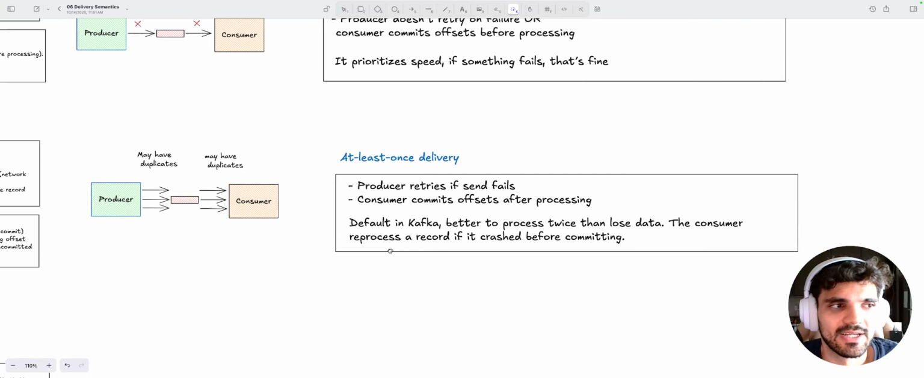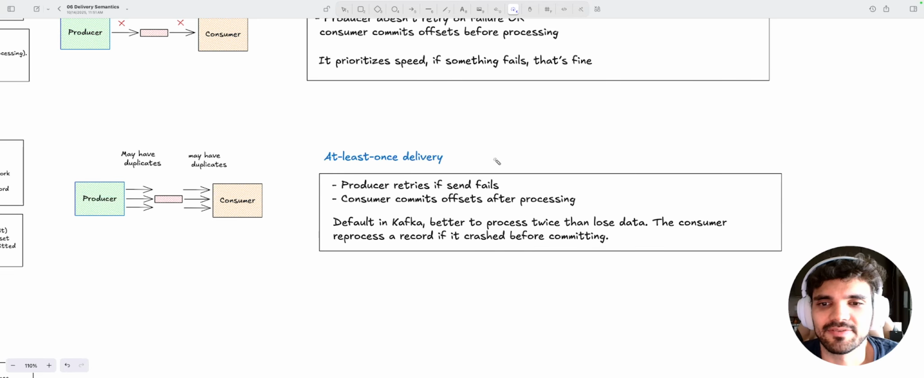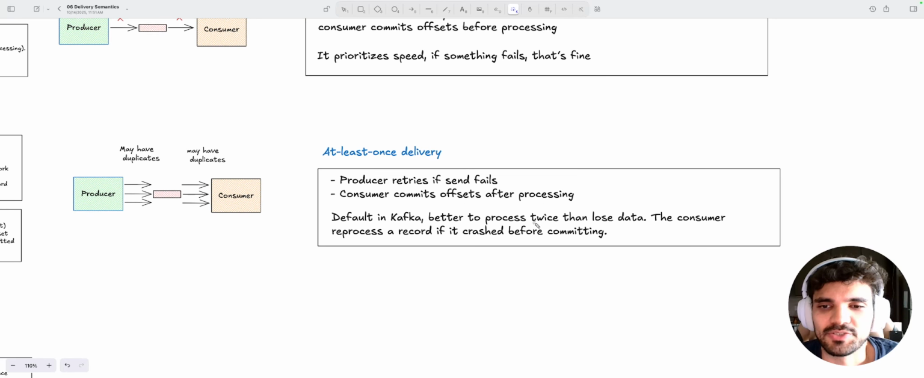Moving forward, we have at least once delivery, where the producer will retry if sending the message fails, and the consumer will commit the offset after processing the message. That's the default in Kafka. The idea is that it's better to process the information twice than lose data, and the consumer will process a record again if it crashes before committing. The trade-off, the downside, is that we might have duplicate records.